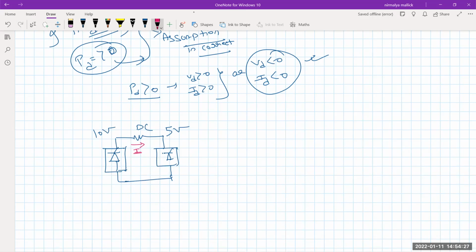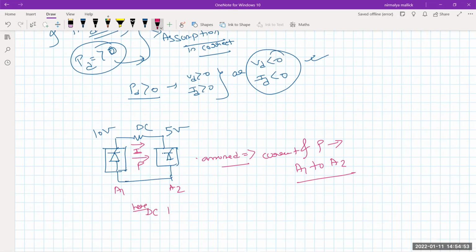That means we have assumed current and power flow from A1 to A2. Here the DC link polarity is positive, because it is positive 10.